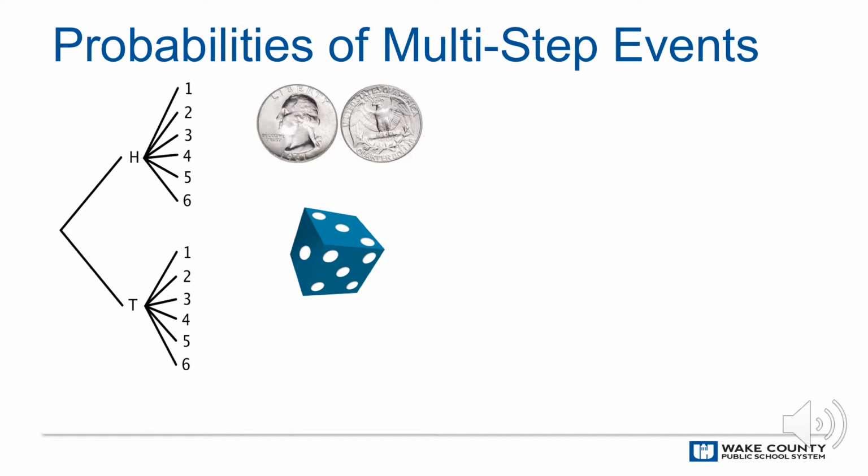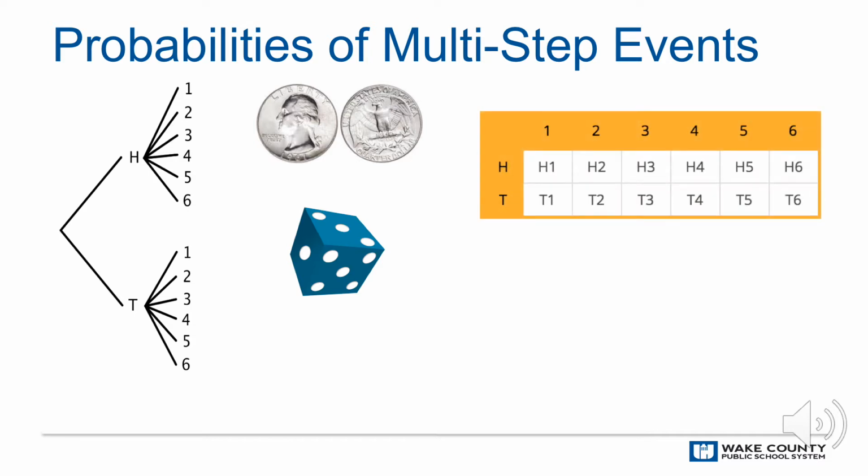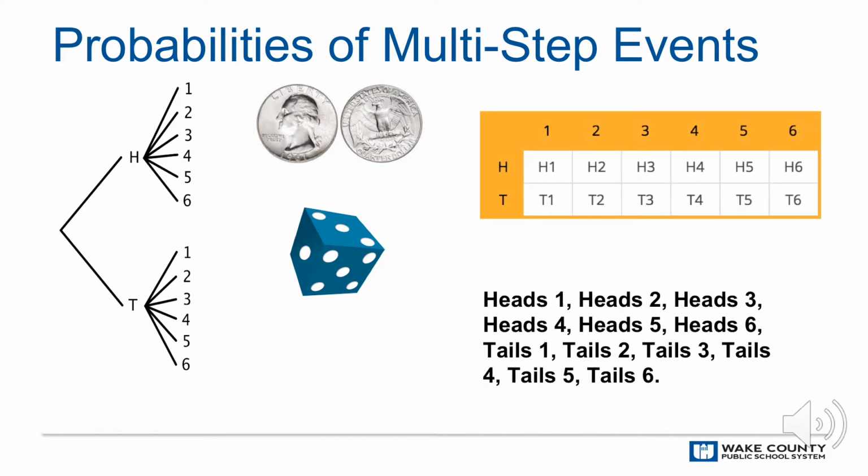To find the probability of getting heads on the coin and an even number on the number cube, we can see that there are 3 ways this could happen: heads 2, heads 4, and heads 6, of the 12 possible outcomes. That means the probability is 3 out of 12, or 0.25. A table can show the same result, and so does this ordered list.